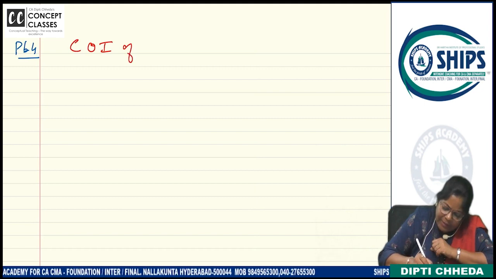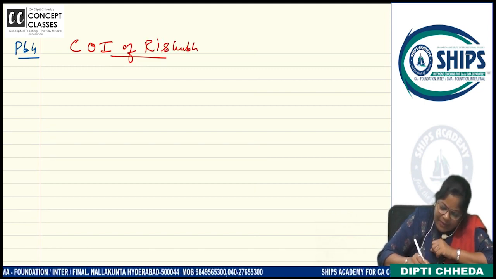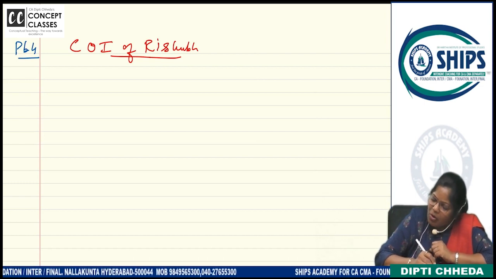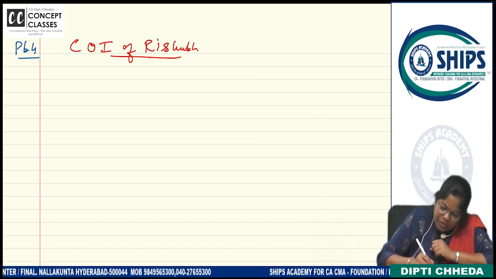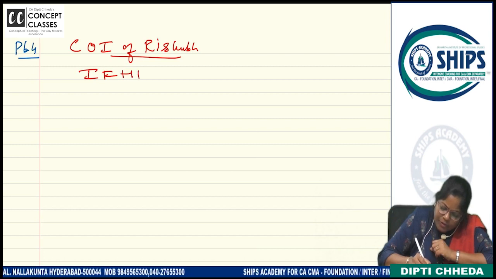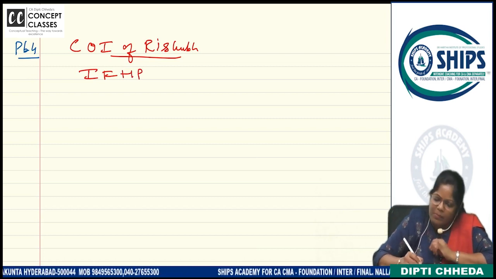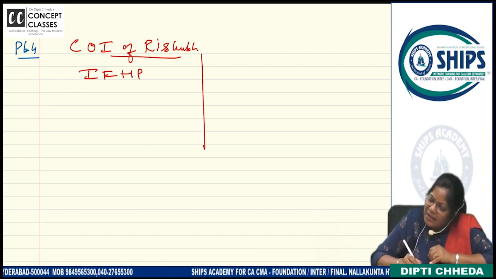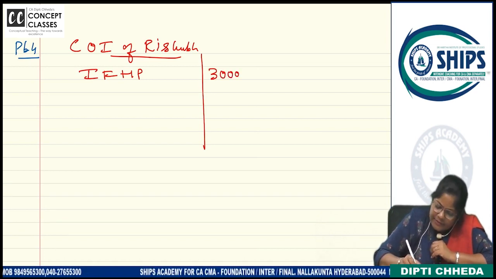Computation of income of Rishabh. Just to write the details, I am writing computation of income of Rishabh. So what is the income from house property? Income from house property you can write like this, you are allowed. How much is it? 3 lakh.